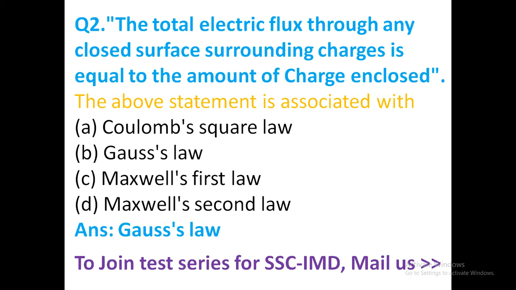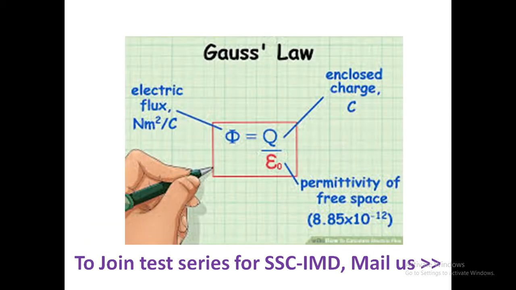The total electric flux through any closed surface surrounding a charge is equal to the amount of charge enclosed. The above statement is associated with Gauss law. And here is the Gauss law, that is flux is equal to charge enclosed divided by permittivity of space epsilon naught.